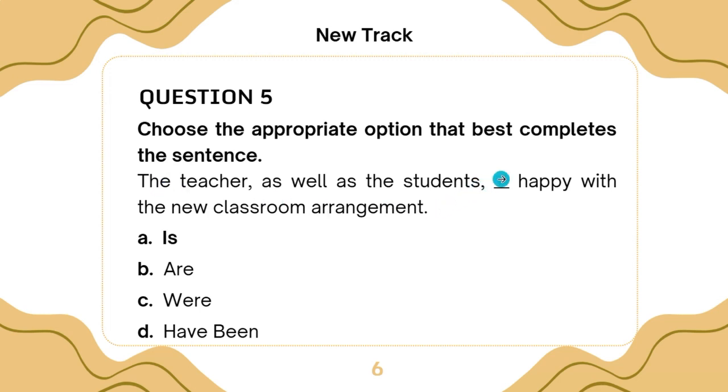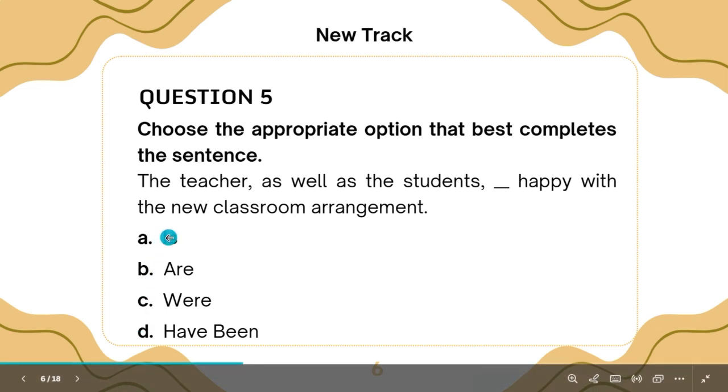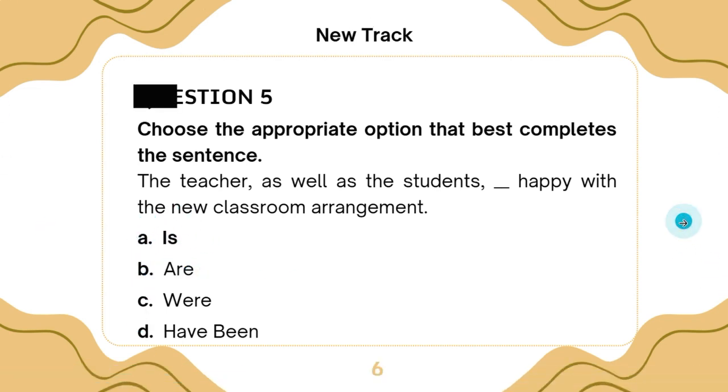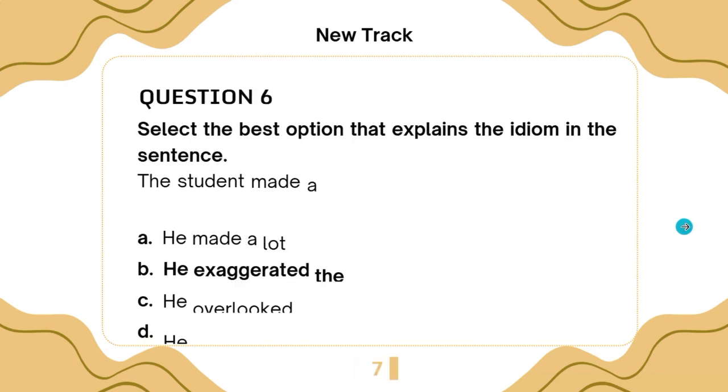Now, the first subject is singular, teacher. And what does that tell us? That means the verb must be singular. And singular verbs are verbs with S, while plural verbs are verbs without S. So the correct option is what? Is.